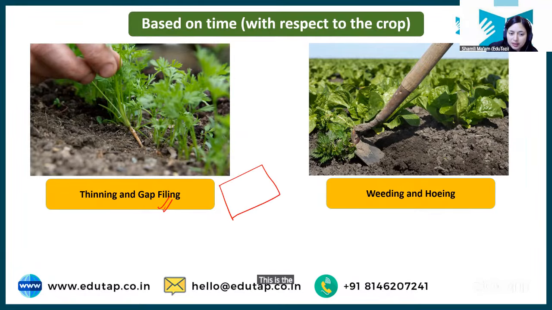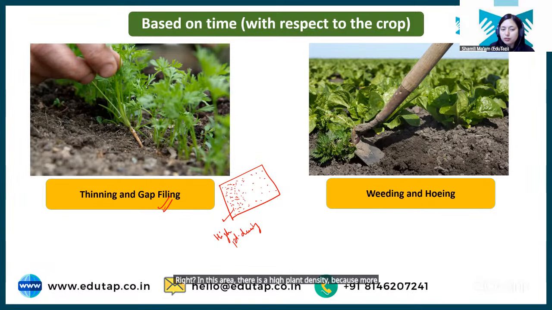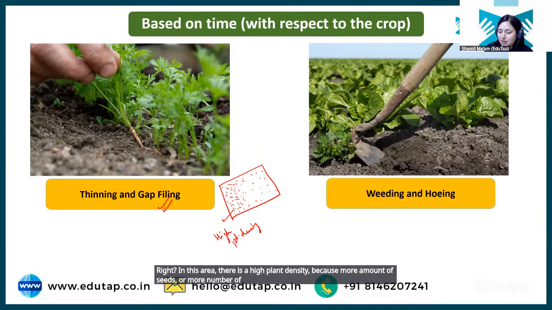This is the field. You have, say, broadcasted the seed. There can be a scenario that in some part of the field there is a high plant density, right? In this area there is a high plant density because more seeds have been scattered here.